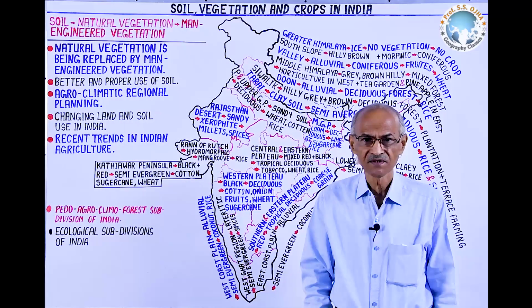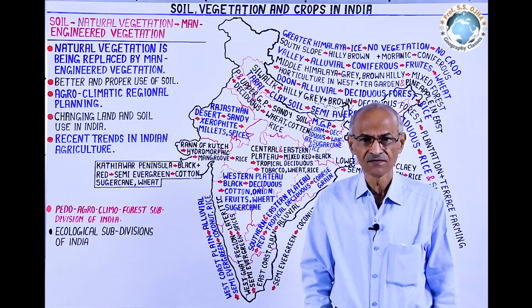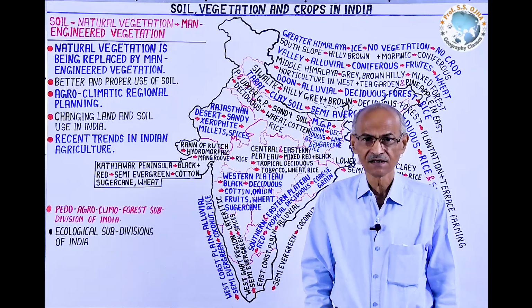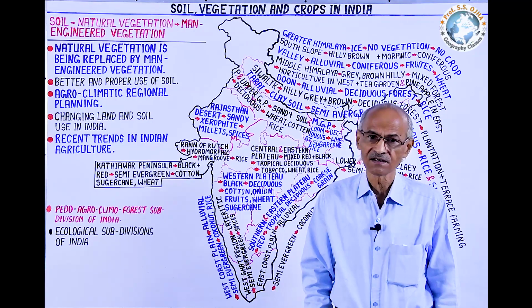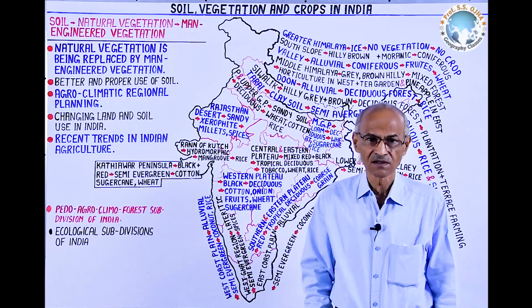In India, we have studied independently structure, relief, climate, soil, drainage, and vegetation. Interaction of these is called ecology. In ecology, we study all the relations among these and interaction among these. In India, there are a number of ecological regions.